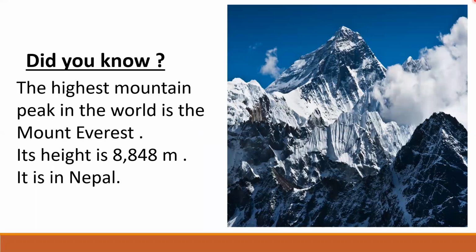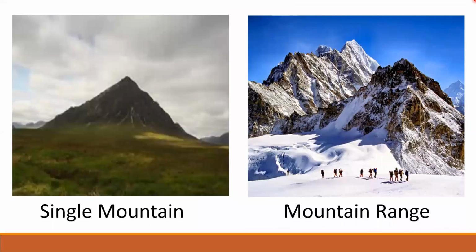The highest mountain peak in the world is the Mount Everest. Its height is 8,848 meters. It is in Nepal. Some mountains occur as a single isolated landmass, as you see in this picture.